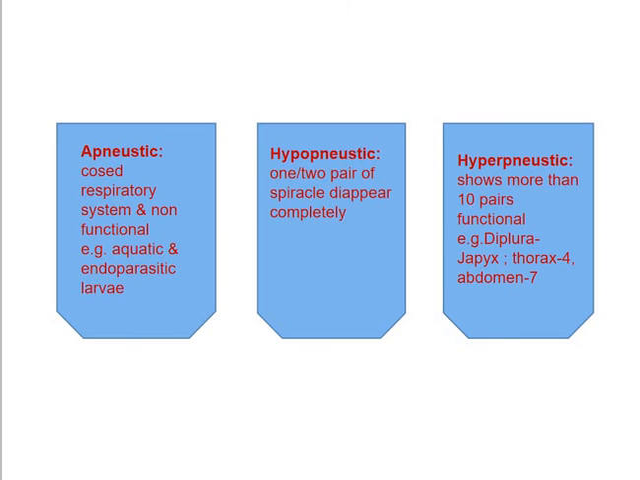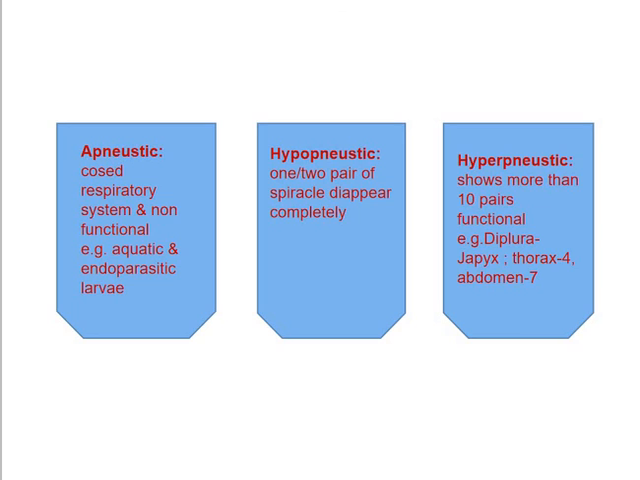Now the last type of tracheal system is the hyperneustic tracheal system. The name hyper means more than the standard number of spiracles are present and they are functional. So the hyperneustic tracheal system shows presence of more than the standard number, that is 10 pairs of spiracles. In insects such as Diplura, particularly Japyx, which bears 4 pairs on the thorax and 7 on the abdomen, a total of 11 pairs of spiracles are present.